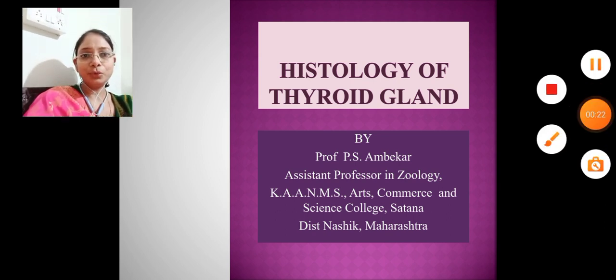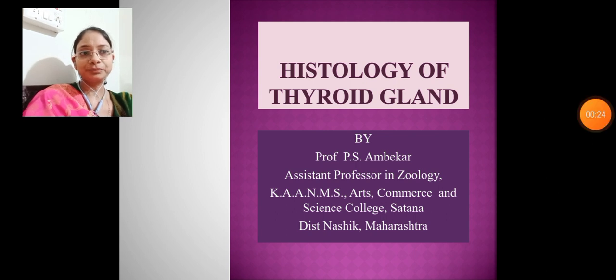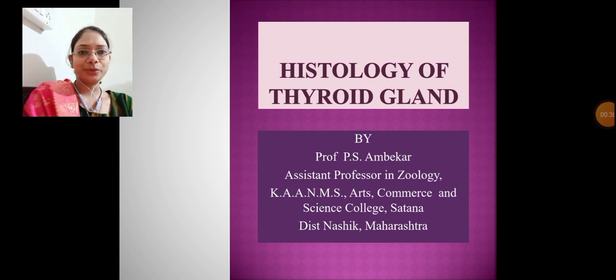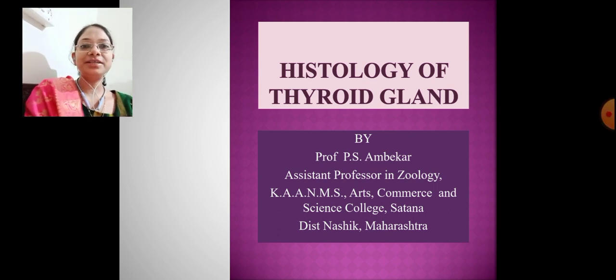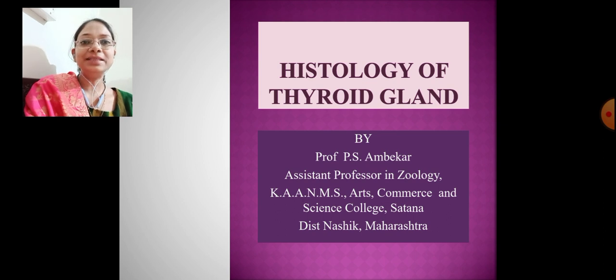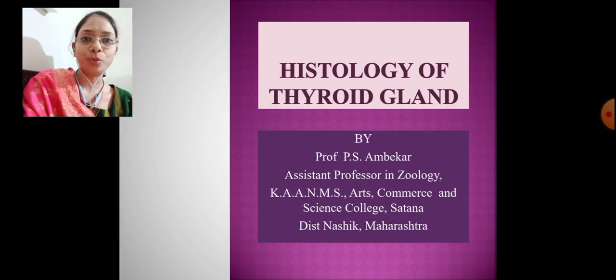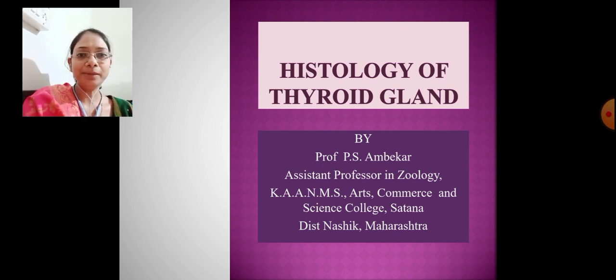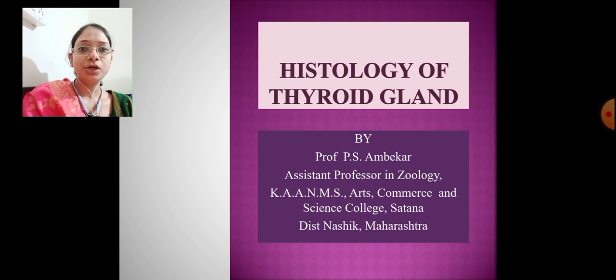So as all of you know, what are the endocrine glands? Endocrine glands are specialized glands which are located in our body and which secrete the chemical messengers, and these chemical messengers are nothing but the hormones. These hormones will be poured into the blood flow, and via blood flow these hormones will reach their target cells or target organs.